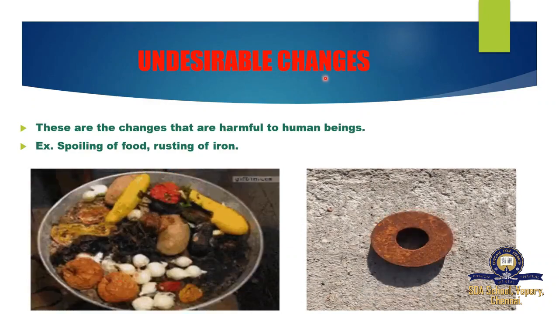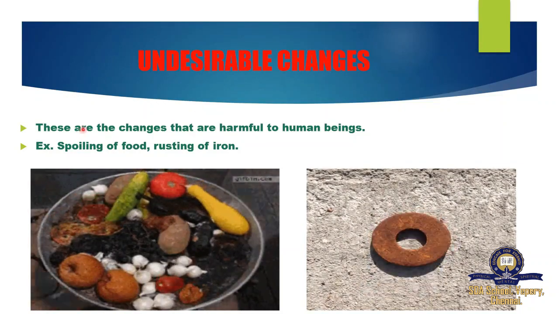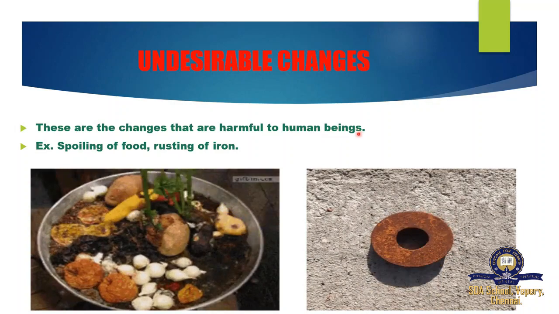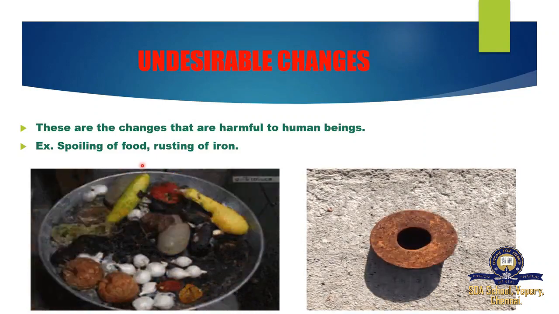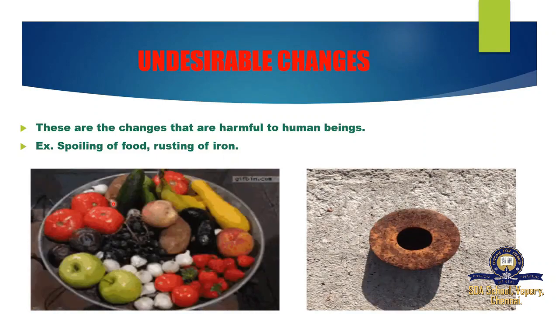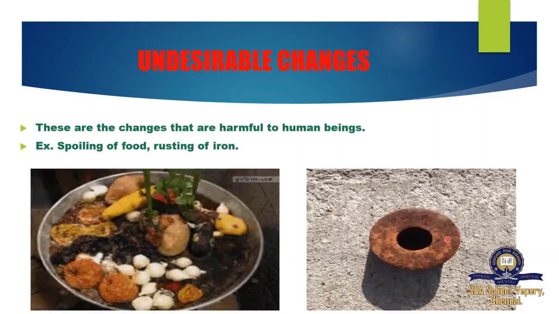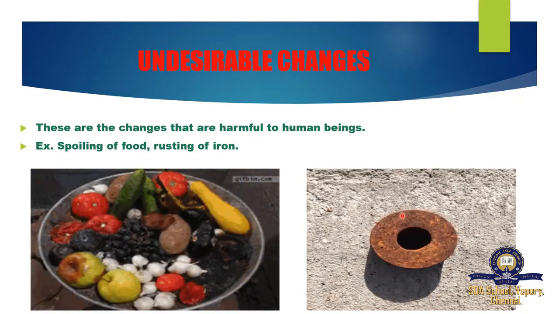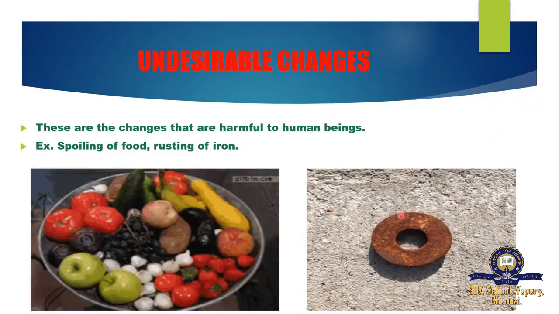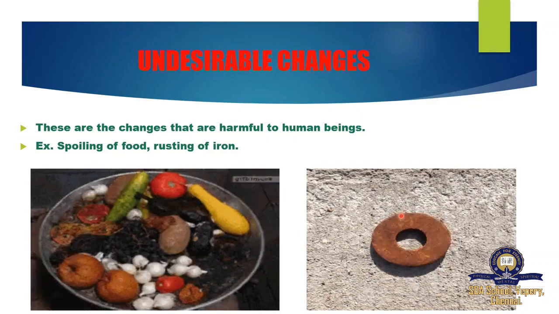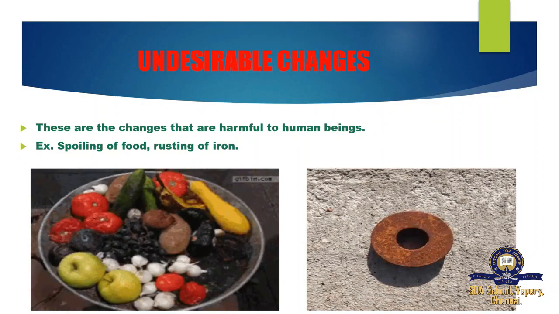Next is undesirable change. Undesirable means it's the opposite of desirable. It is not useful to us. These are the changes that are harmful to human beings. So we can say it is a dislike or harmful. Example, spoiling of food, rusting of iron. When the food is spoiled, we cannot eat it. So we don't like the spoiling of food. The next thing, rusting of iron. When the iron rusts, we cannot use that metal. Slowly, the metal is broken into pieces. It is not useful to us. That's why we say these are undesirable changes.